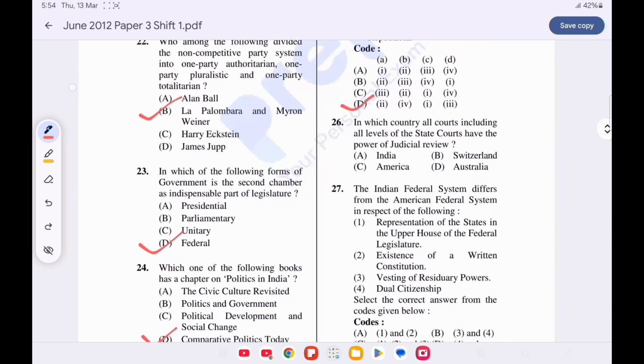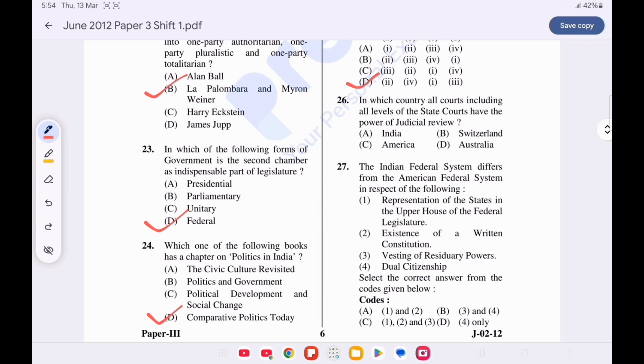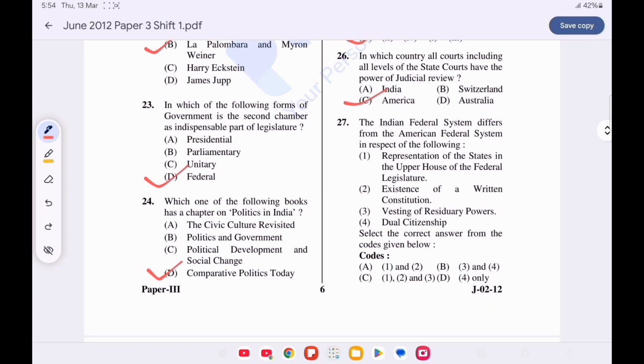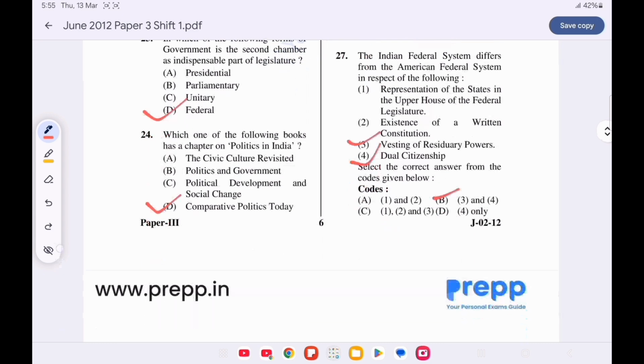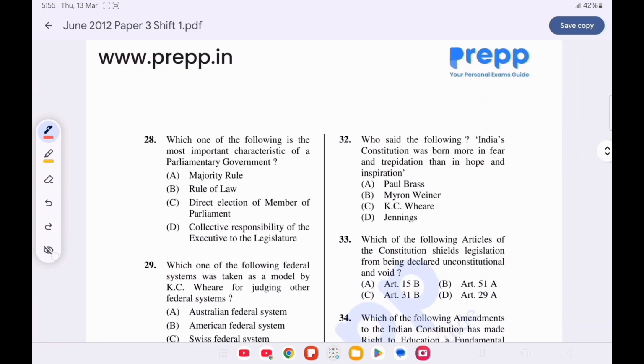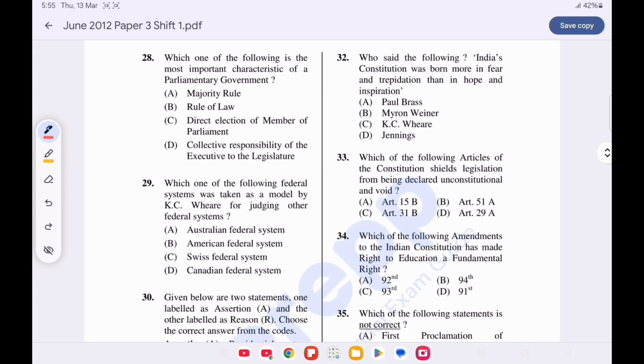Now question number 26. In which country all courts including all level of the state court have the power of judicial review? Option C is correct. America. Question number 27. The Indian federal system differs from the American federal system in the respect of the following. Option B is correct. Vesting of residuary powers and dual citizenship, as India follows the concept of single citizenship whereas US has dual citizenship. Question number 28. Which one of the following is the most important characteristics of a parliamentary government?